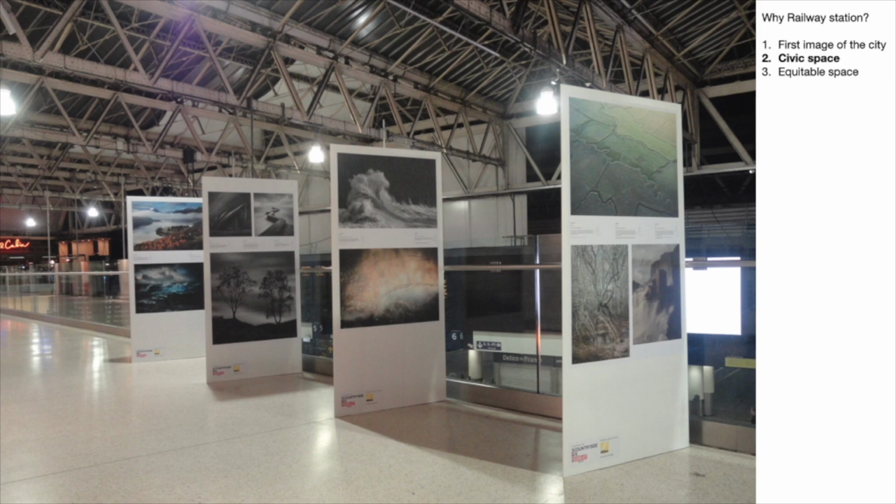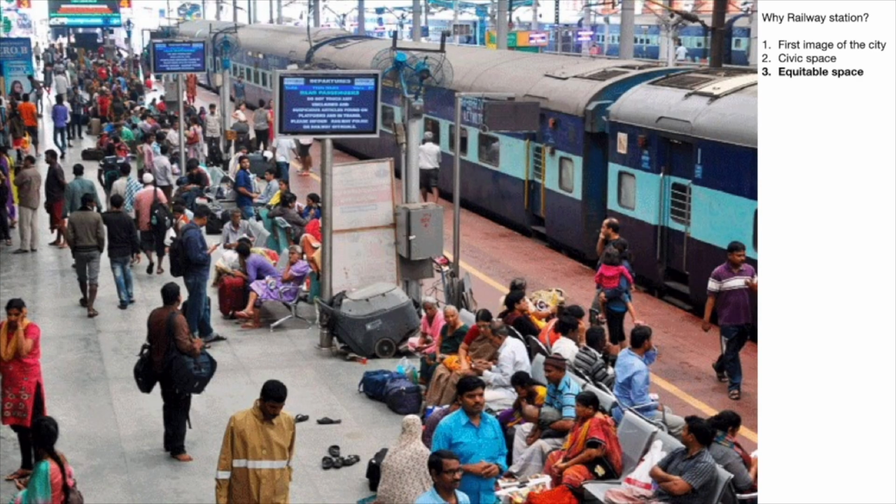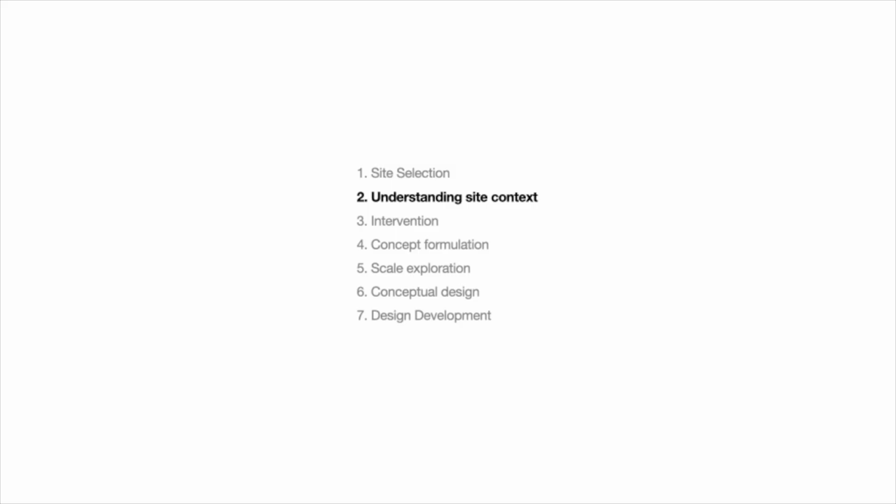Railway stations become a good civic space, and they're equitable spaces, equally accessible to people of all color, caste, sex, religion. So the railway station becomes an ideal space for the site.